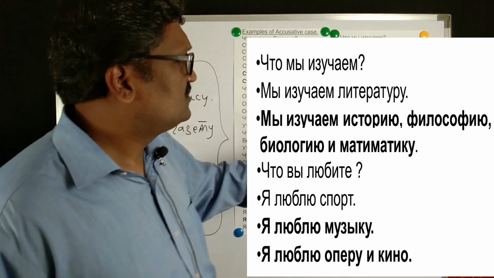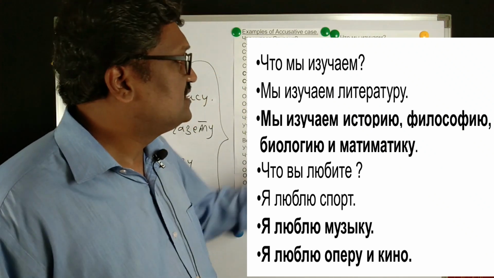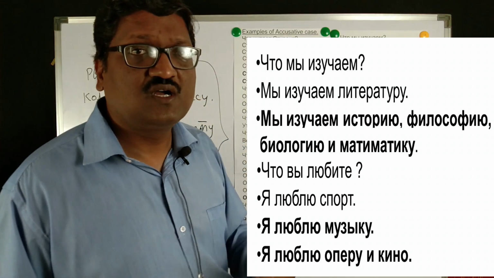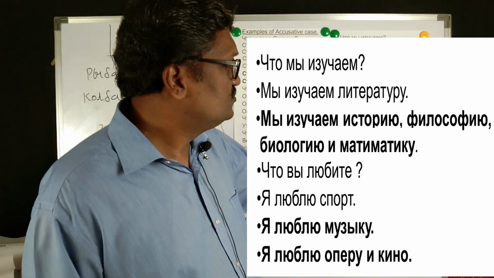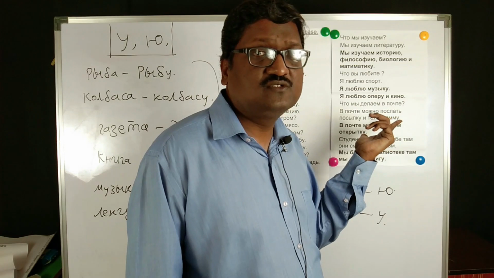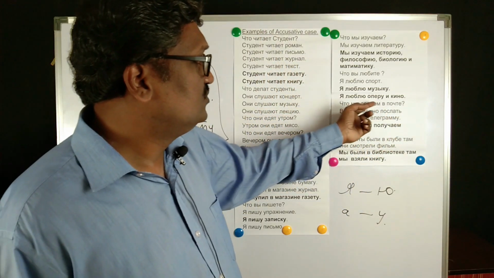Что вы любите? What do you love? Я люблю спорт. Sport is sport. Я люблю музыку. Okay, I love music. But when you love something, it goes into the accusative case. So muzika has changed to muziku. Я люблю оперу и кино. Opera is a feminine noun, so it is changing to оперу. Я люблю оперу и кино.